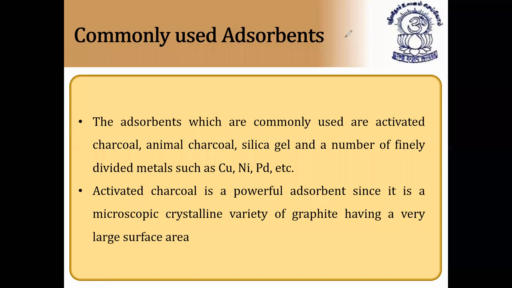Next. Activated charcoal is a powerful adsorbent since it is a microscopic crystalline variety of graphite. Charcoal is nothing but what? Graphite. It's a crystalline variety of graphite having a very large surface area. As the surface area increases, adsorption also increases because the number of active centers increases.